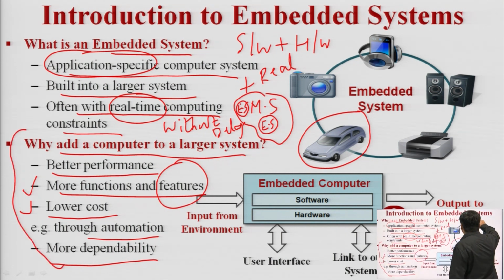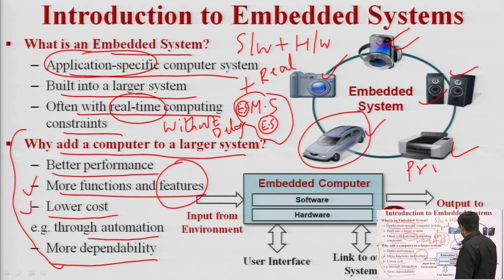Here you can see the applications, right from the printer to speakers, our smart mobile phones, cameras, cars, various applications of embedded system. If we take the camera, the camera is the main system, and there are various units of embedded system in it. So we can say that an embedded system is a part of the larger system.